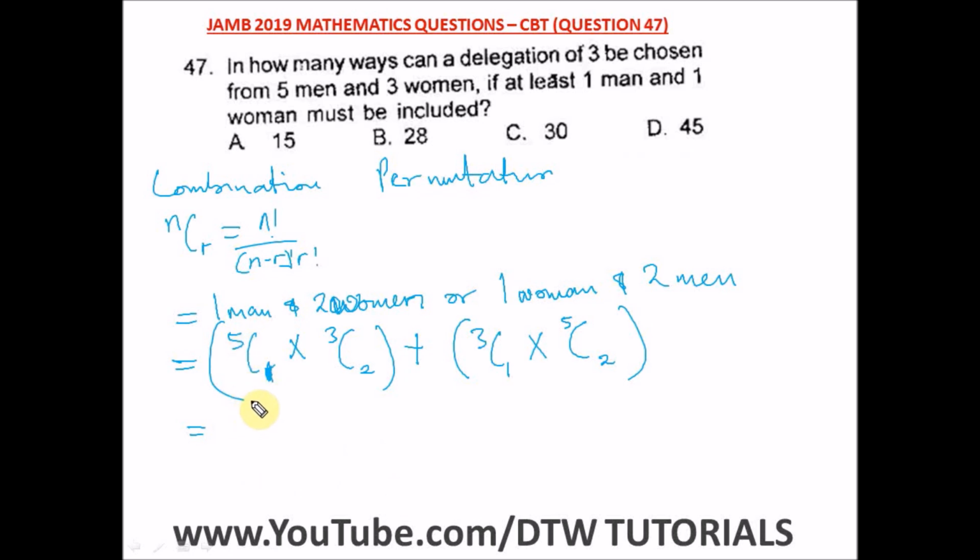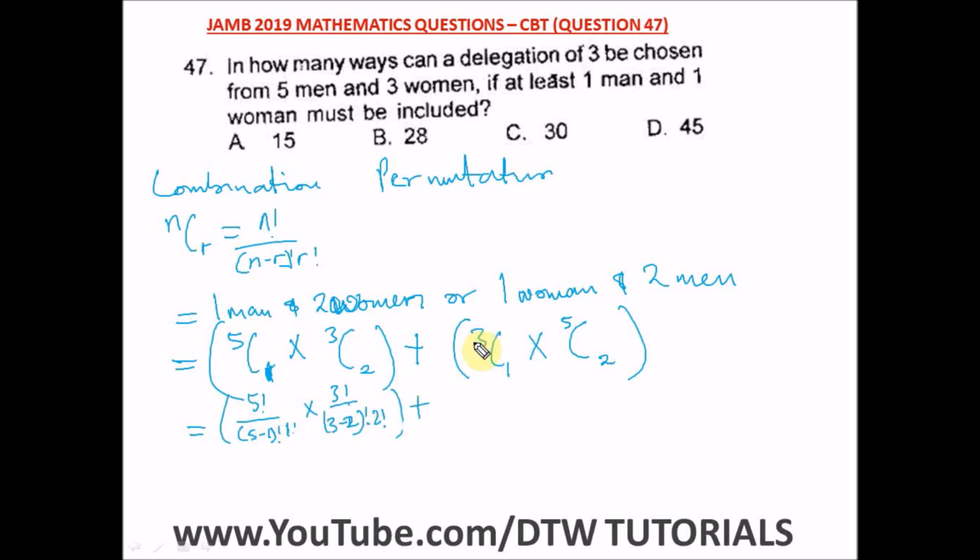So we have 5 factorial divided by, I just wanted to go straight by just giving you the answers, but let's do this together. So we have 5 factorial divided by what? 5 minus what? 1 factorial, then what? 1 factorial. Okay, let's manage the space here, times 3 factorial divided by what? 3 minus 2. Okay, factorial, 2 factorial.